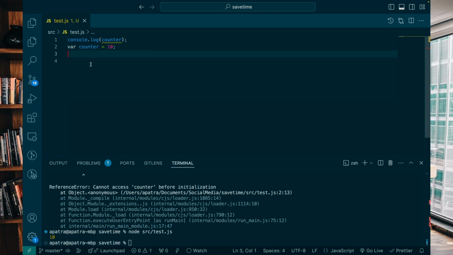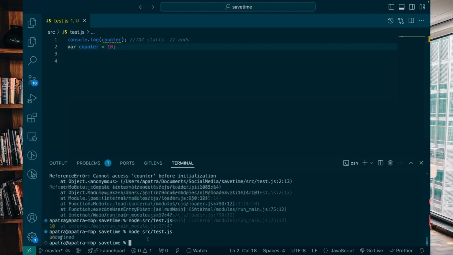So the var TDZ starts from here and ends also from this line. So that's why we can access that variable. So you can see the result undefined.